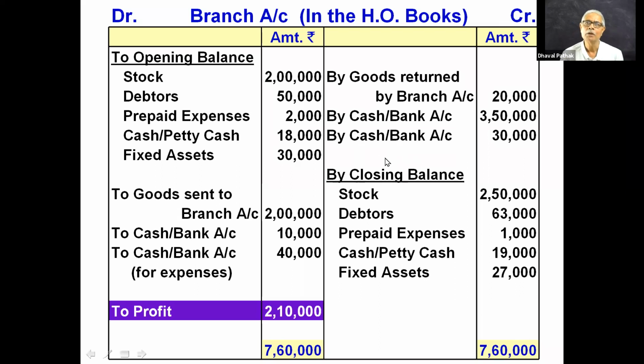Okay. Now in a sum of branch account that you prepare, you will be given huge information. But in the branch account, you are supposed to record only the transactions between HO and branch.